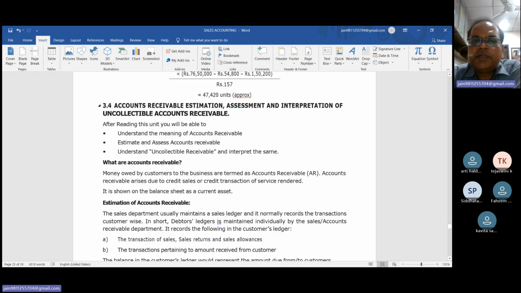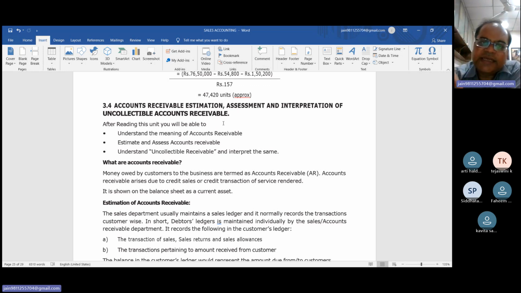Now, accounts receivable: estimation, assessment and interpretation of uncollectible accounts receivable. We studied in the last class the bank reconciliation statement, payable statement and receivable statement. Again, what did we study here?